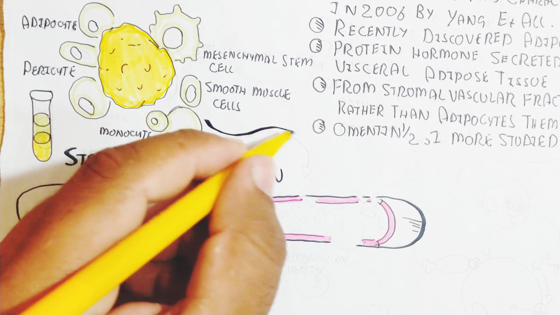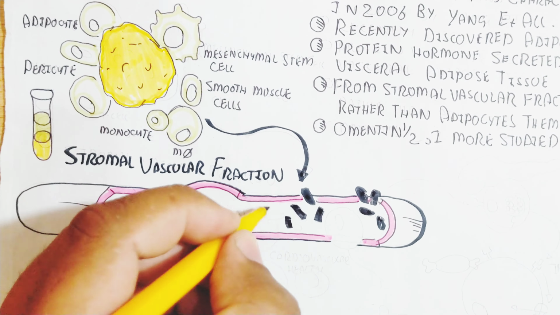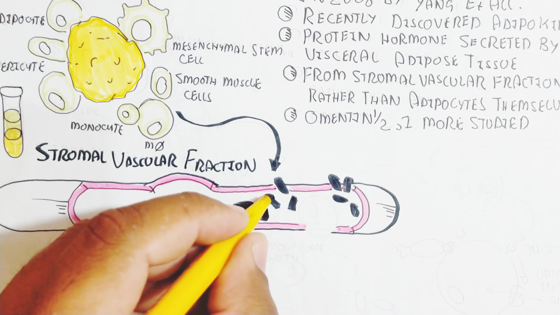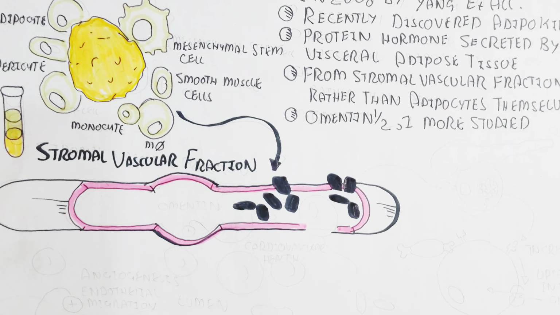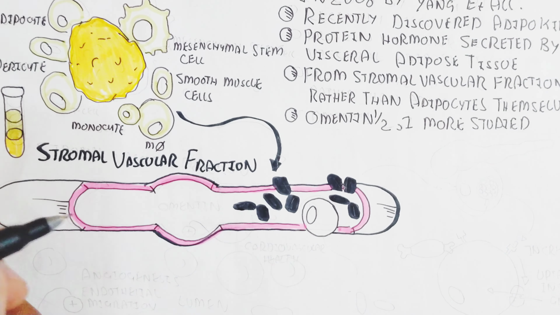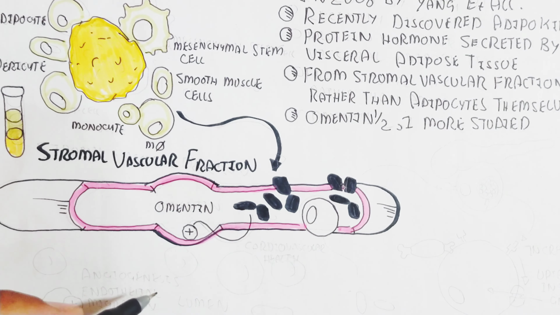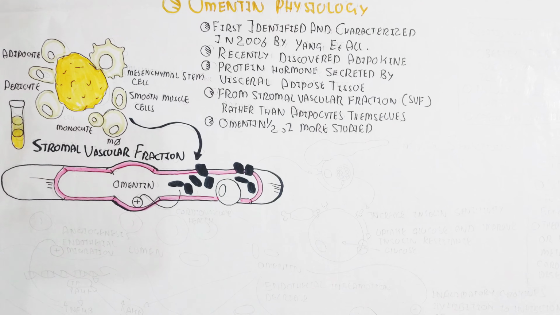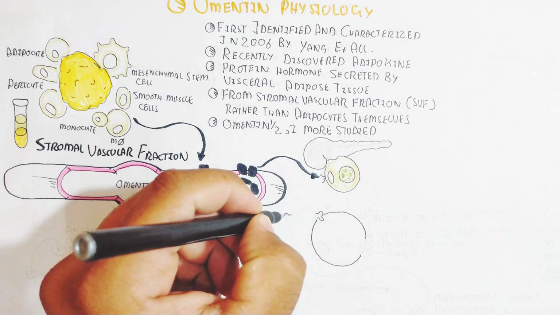The stromal vascular fraction will release this adipokine, the omentin will enter the blood circulatory system, and it will be ready to target several types of tissue. Let's understand that. Whenever the fat drops and the fat content is lower, omentin increases, which leads to cardiovascular health and vasodilation to prevent hypertension.